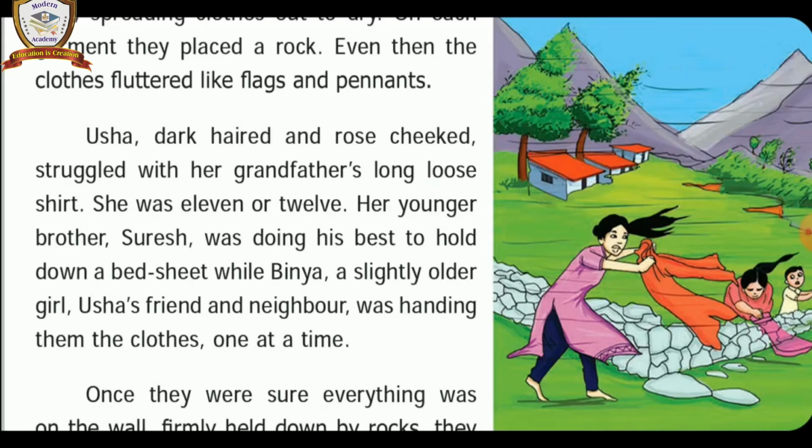Meaning of the paragraph, children, listen. Usha had dark hair. She had rosy cheeks. Understand? Usha was an 11 or 12 year old girl. She had a lot of struggle with her grandfather's long loose shirt, drying it out in the sun.